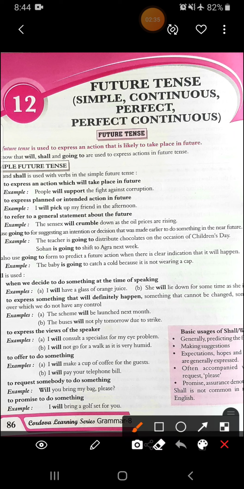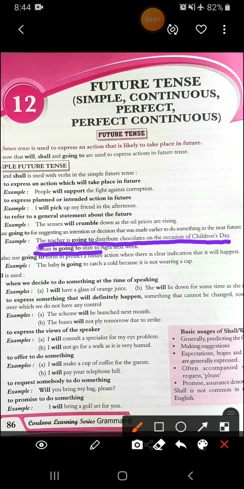You can see here, like the teacher is going to distribute chocolates on the occasion of Children's Day. Means this is the decision that is taken by the teacher, that she will distribute chocolates on the occasion of Children's Day, and she has made it earlier. This plan was made earlier that she is going to do this action of distributing chocolates on the occasion of Children's Day.